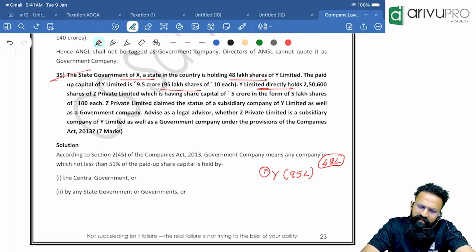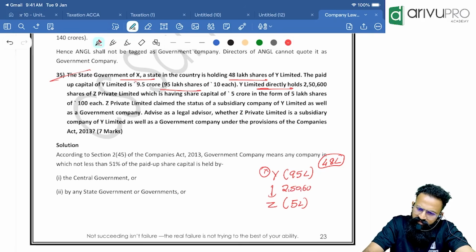Okay. Y Limited directly holds 2,50,600 shares of Z Private Limited. So there is Z. In this, people, total they have 5 lakh shares. In this, how much is Y holding? Y is holding, people, 2,50,600. Yes, it's a subsidiary company because it holds more than 1/2 of the total voting power.